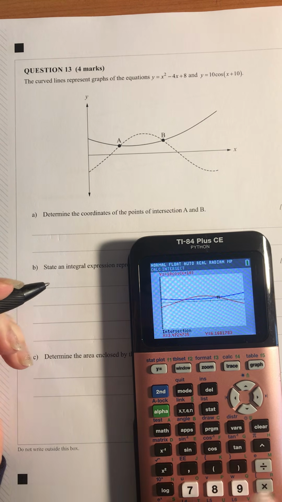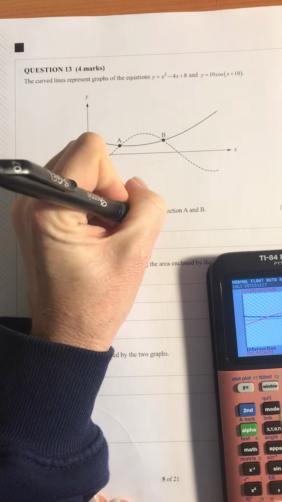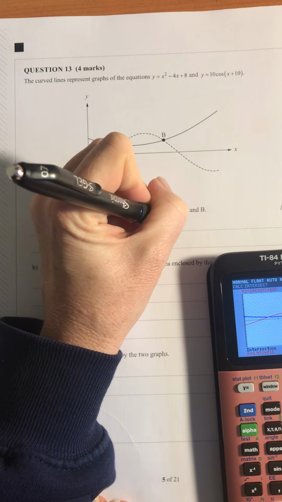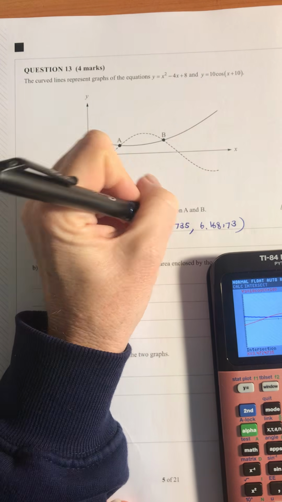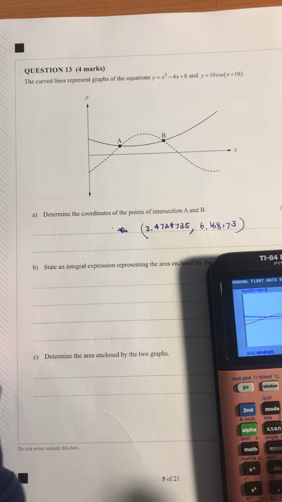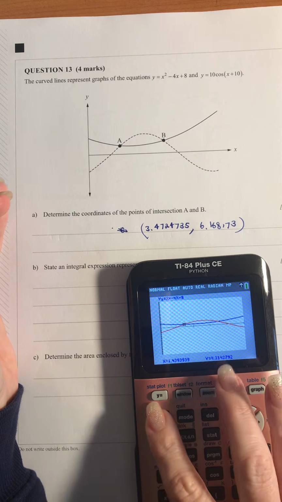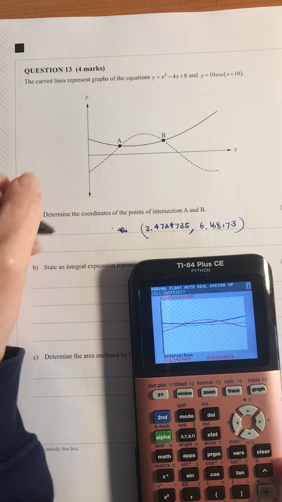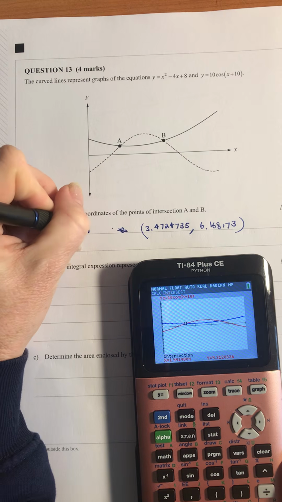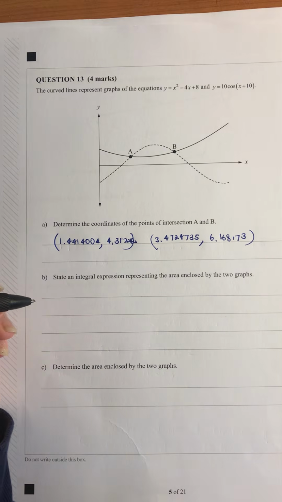That gives me the 3.472. So I've got 3.4724735, and its y coordinate is 6.168173. So that's one coordinate. And then I'll put my trace on and I'll just move my cursor over to the other intersection so that the calculator will work that one out next. So then when I do second trace, 5, press enter, enter, enter, it gives me the 1.4414 and 4.312.